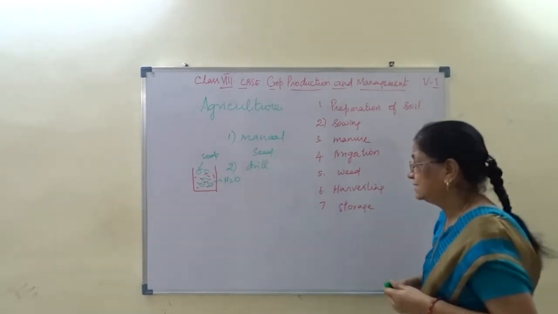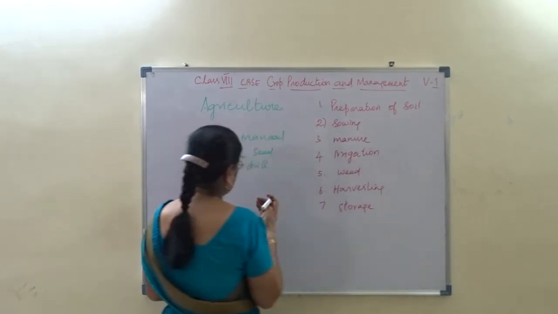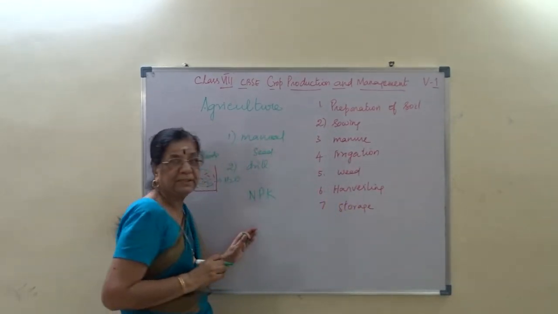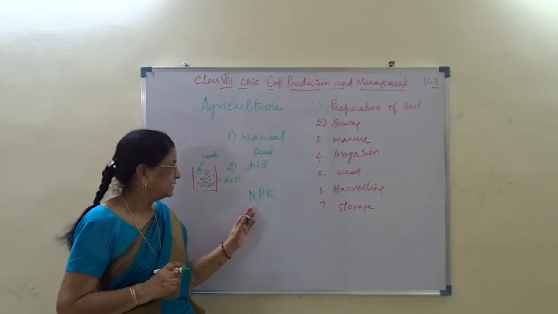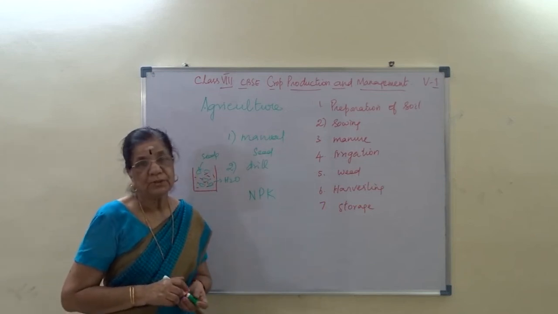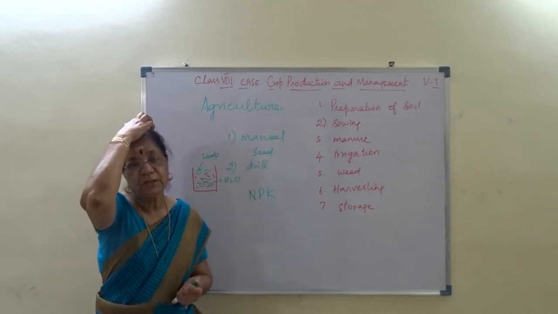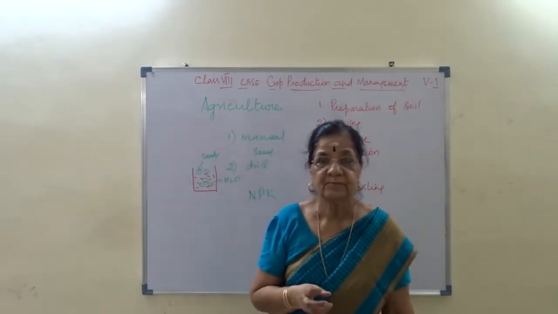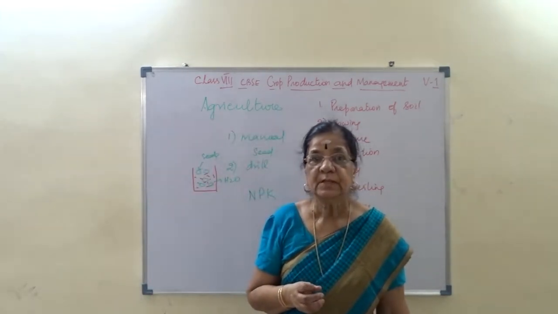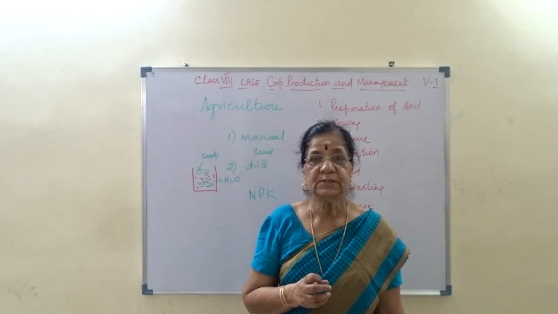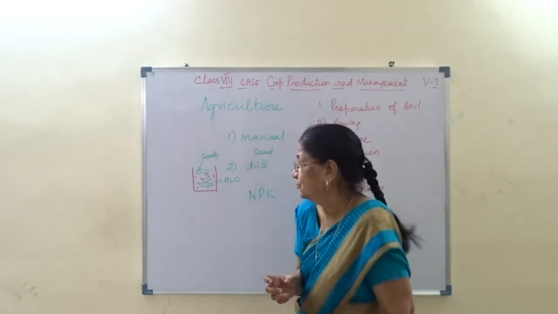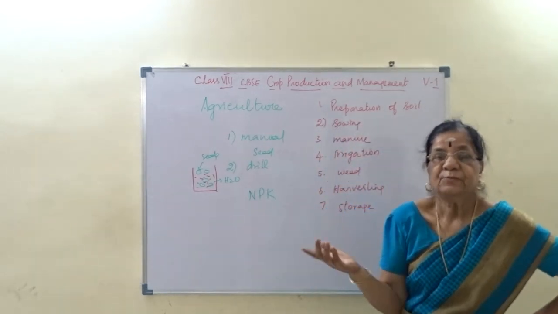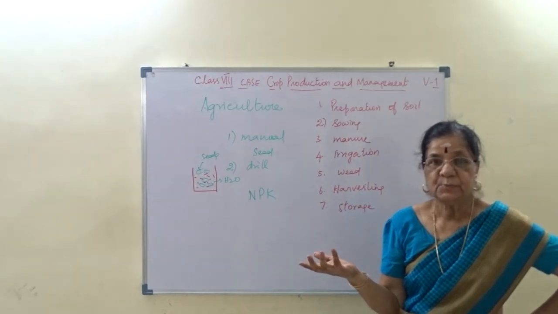And fertilizers, ஒரு பெரிய இம்பார்ட்டன்ட் இது சொல்லுவோம் NPK, where நைட்ரஜன், பாஸ்பரஸ் அண்ட் பொட்டாசியம். அது ரொம்ப essential for the growth of the plant. Shall I continue? So that is for the growth of the plant, right? So we should know the difference between manures and fertilizers. I hope you understand.